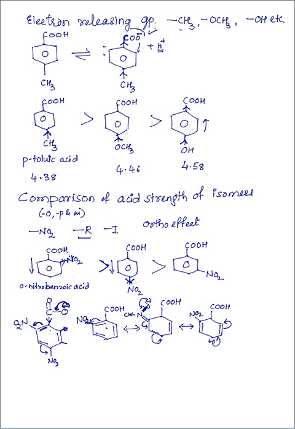Orthonitrobenzoic acid pKa value is 2.17, paranitro is 3.41, and metanitro is 3.45. As the pKa value increases, acidic strength goes on decreasing. So this is the comparison of acid strength of the isomers of ortho, para and meta.